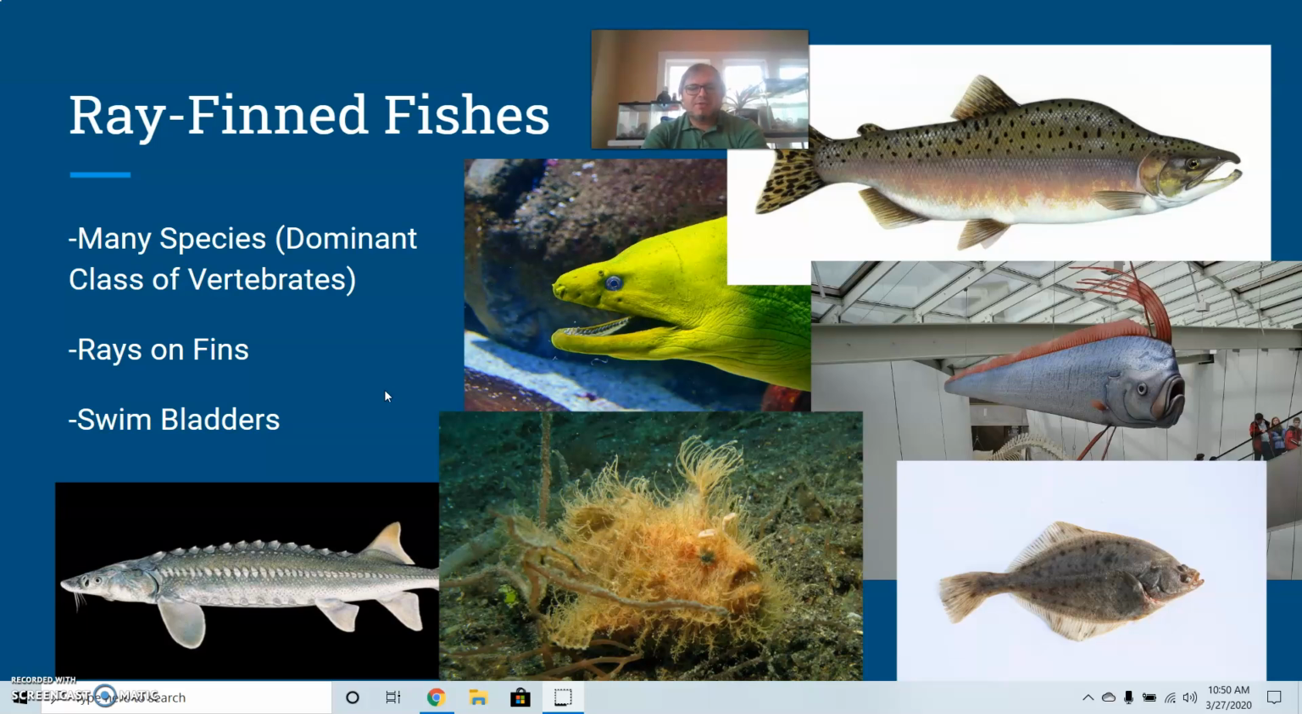So I wanted to demonstrate the variety with lots of pictures of them here. We've got things like salmon, moray eels, the oarfish, flounder, frogfish, and other types of little walking fish. And sturgeon. These are all different types of ray-finned fishes. Most fish you think of are ray-finned fishes.